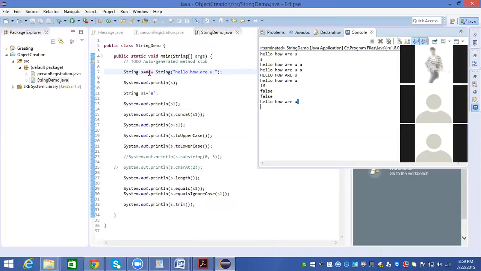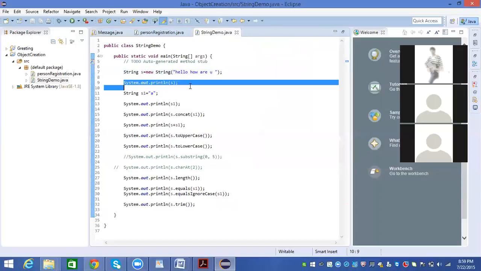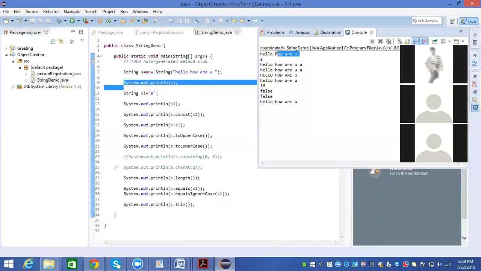Let me print this. See here, you can see there is a big gap after you. Did you see that big gap after you? But now see, did you see that gap here? No. What trim does is remove the space at the last character.